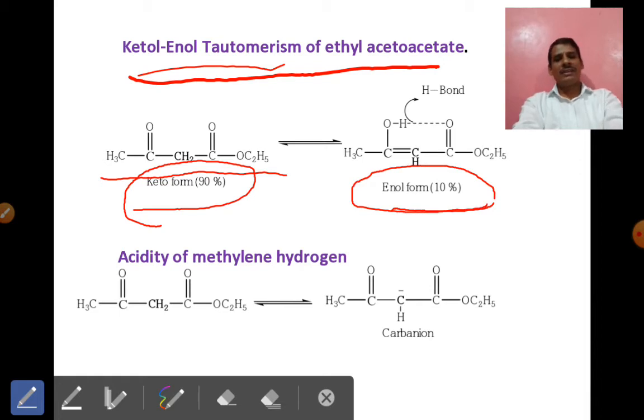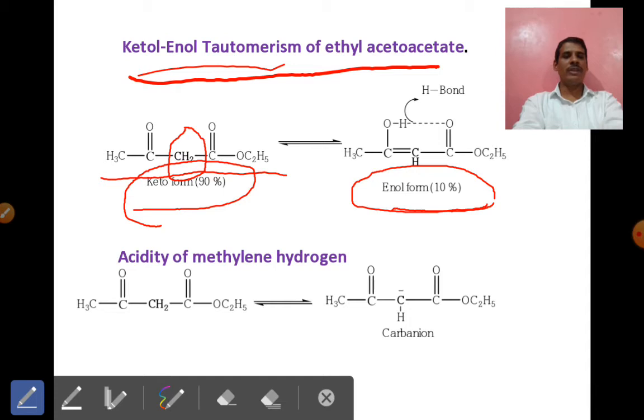This CH2 is the active methylene group. Why is this CH2 the active methylene group? Because it is attached to two electron withdrawing carbonyl groups. One is in the ketone form, and the other carbonyl is in the ester form.